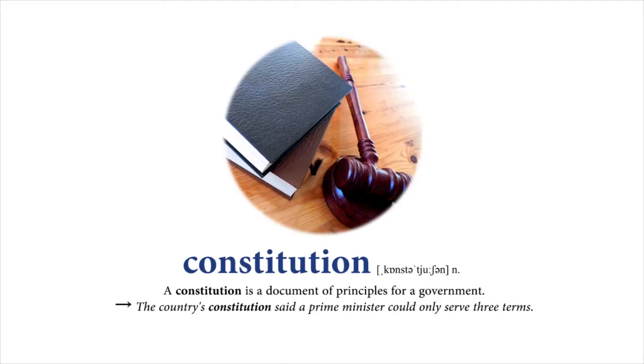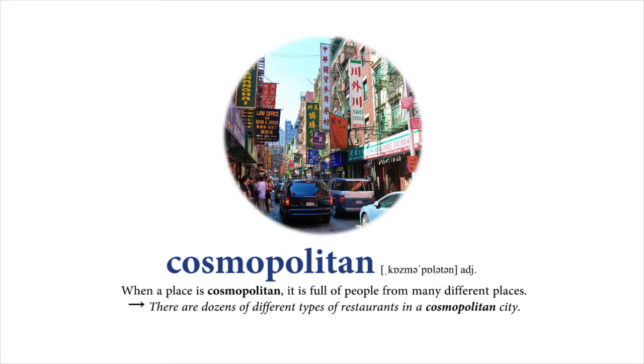Constitution. A constitution is a document of principles for a government. The country's constitution said a prime minister could only serve 3 terms. Cosmopolitan. When a place is cosmopolitan, it is full of people from many different places. There are dozens of different types of restaurants in a cosmopolitan city.